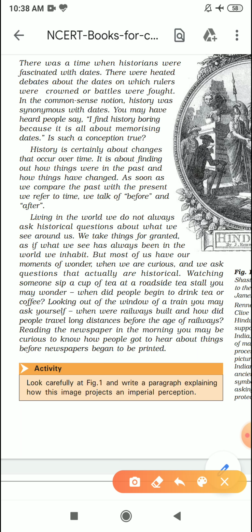The tea was introduced to the people. Slowly they developed the taste. Slowly then it spread all over the country. Okay, and one more such example is of the main topic which we will do, that is the British rule in India. That is the main topic of 8th standard, right?